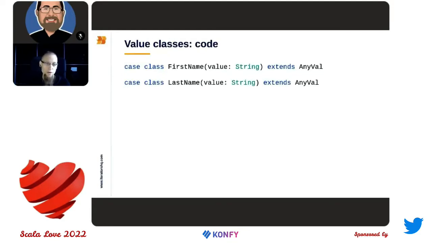So let's start with value classes. This is quite simple. We just need to define a case class that extends AnyVal, and it has one field. This AnyVal tells the compiler that a first name should be treated as a string. So it should not be instantiated at runtime, but the value that it contains should be used instead. Unfortunately, this is not always possible. In many cases, this class needs to be instantiated, so it's not a cost-free solution.